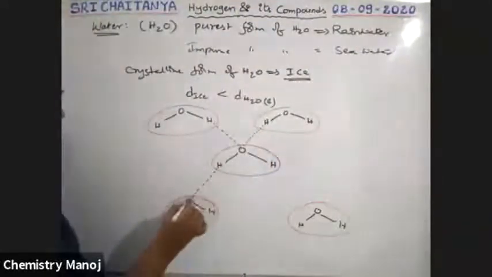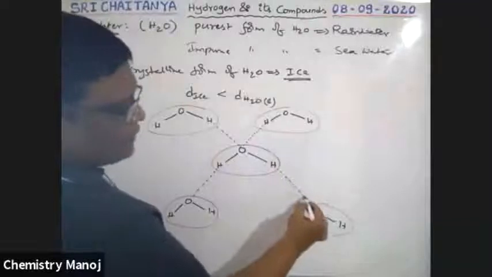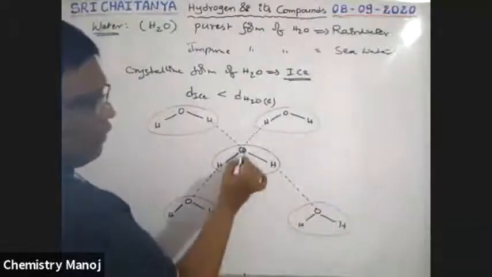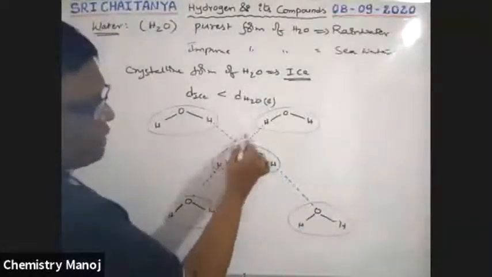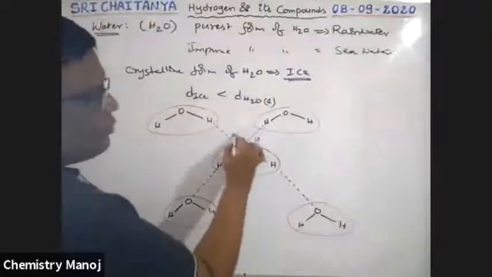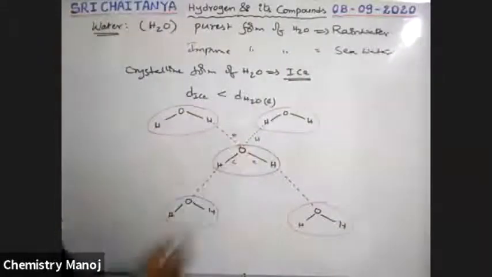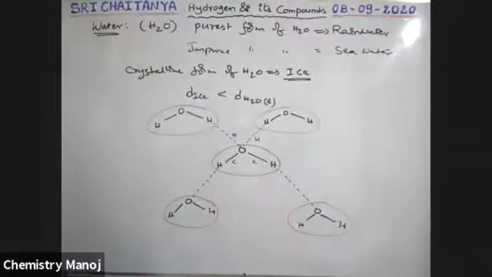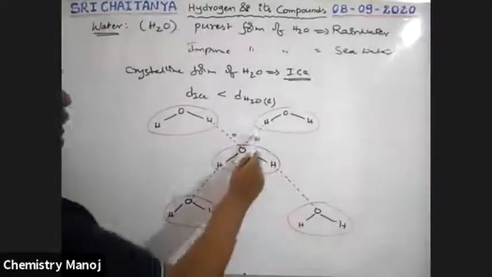Between this one also, intermolecular hydrogen bonding. That means one oxygen has a total of 4 bonds. Among them, 2 are covalent bonds and 2 are hydrogen bonds. So every oxygen has 4 bonds.